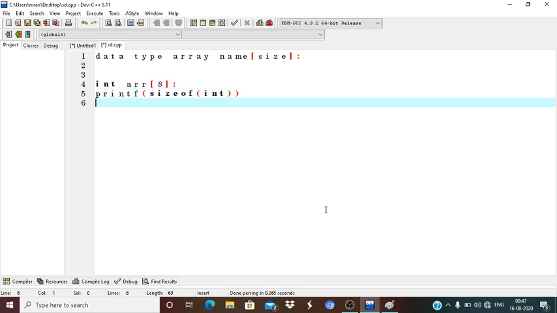So it will take consecutive memory location in the RAM, or you can say in the main memory. So it is a totally consecutive memory location, consecutive memory allocation. So what is a one dimensional array?